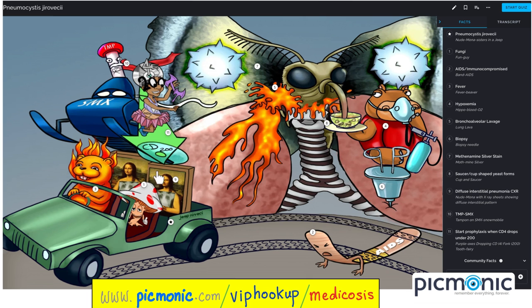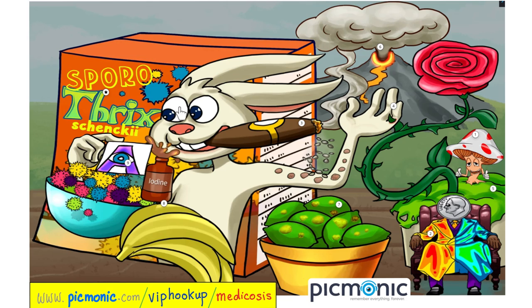Next, we have Pneumocystis jirovecii, which is a fungus that affects immunocompromised persons. Fever is expected. Hypoxemia is common. How do we diagnose it? Bronchoalveolar lavage. We can do a biopsy. Visualize it with the methenamine silver stain. Expect the saucer-on-a-cup-shaped yeast, and you treat with trimethoprim-sulfamethoxazole, and you start prophylaxis when the CD4 count drops below 200. Last, we have Sporothrix schenckii, which is a fungus.